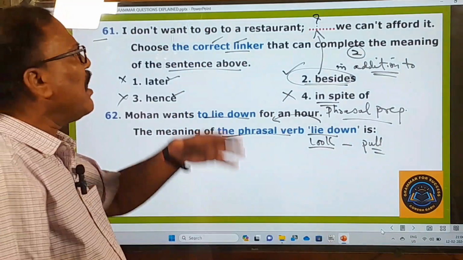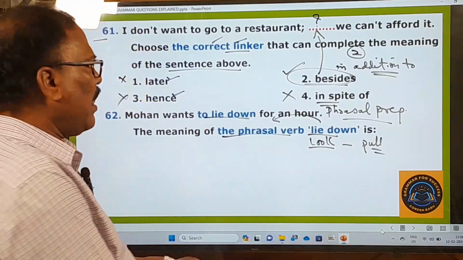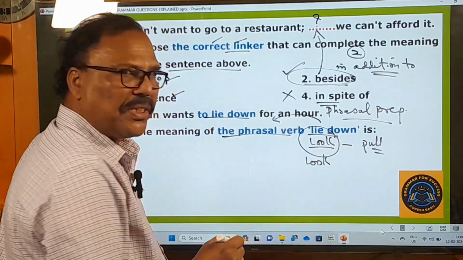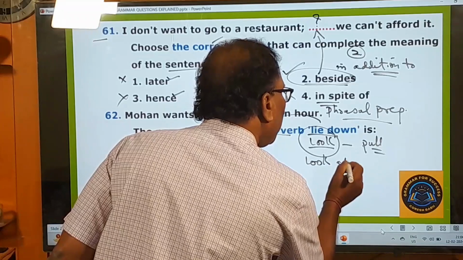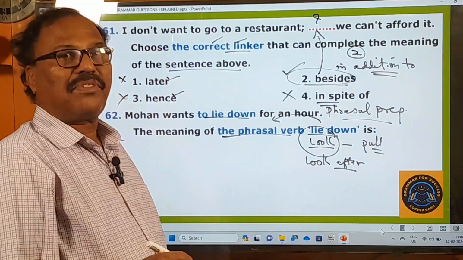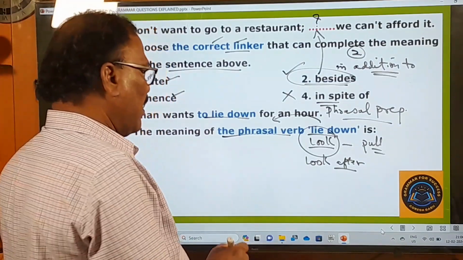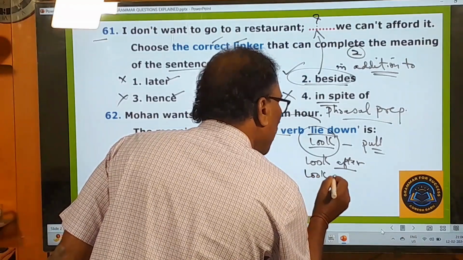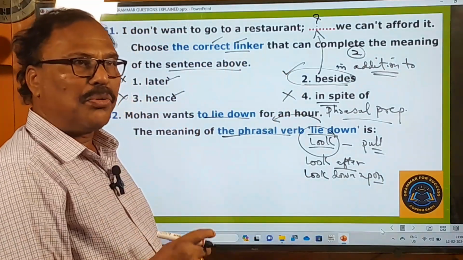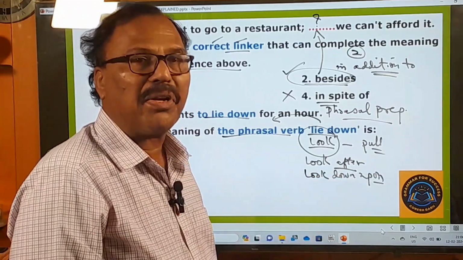Dear students, look at the board, blackboard. Look into the book. Here look is an ordinary verb. When you add some adverb particle, for example, look after is there. Look after means to take care of. This is a phrasal verb. Who is looking after you? Who is looking after your parents? And here one more is there. Look down upon means to despise, to behave insultingly with others. So don't look down upon your poor friends.